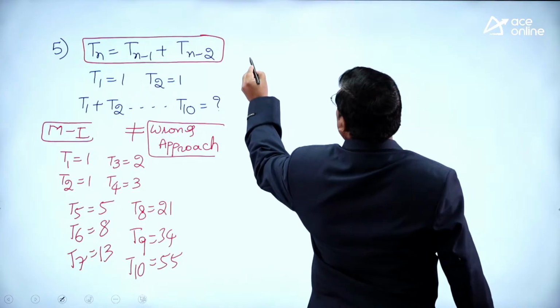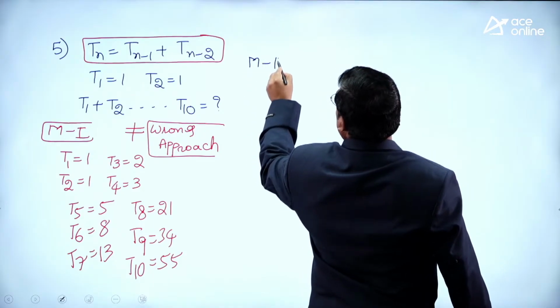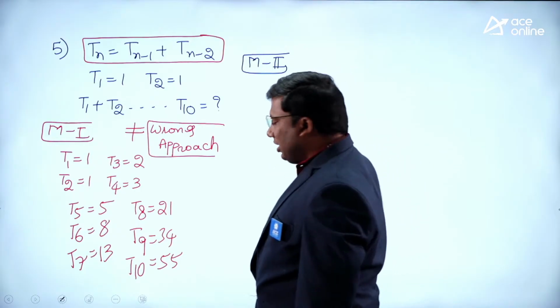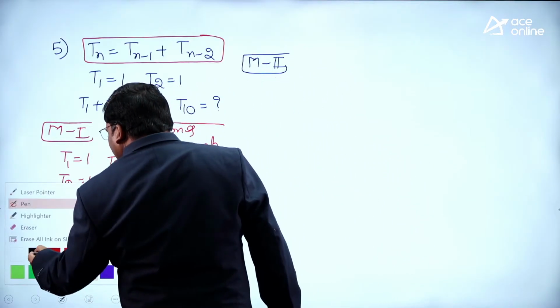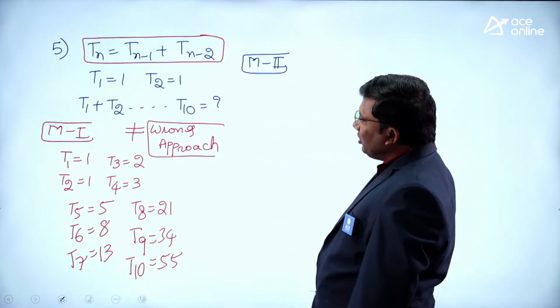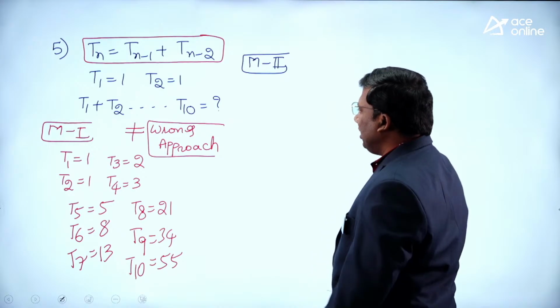Now see here. Method 2. Listen carefully, sir. How beautifully you can solve this question in 5 seconds time. Method 2. Tn is equivalent to Tn minus 1 plus Tn minus 2.